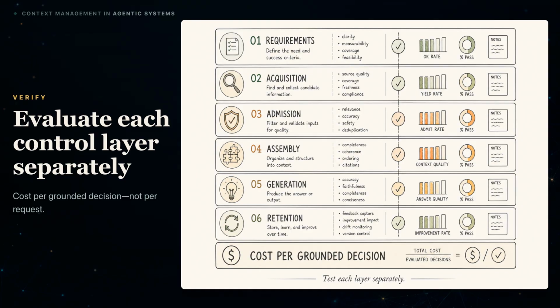A named source is not enough. Test whether it supports the claim and whether every consequential claim is covered. Finally, test retention. Did the decision, unresolved gap, and evidence references survive without carrying accidental transcript bulk? Track cost and tail latency by route, but optimize cost per successful grounded decision, not cost per request.